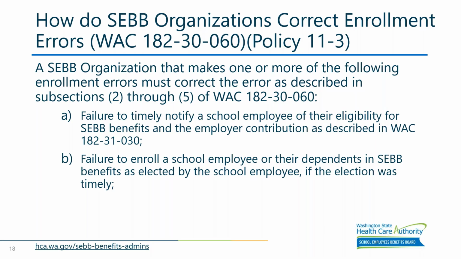This is the one where you've forgotten a dependent, or there was supporting documentation and the DV didn't get put on the account, or the employee had a SOE and they were trying to add a dependent to dental coverage because they lost other coverage throughout the year. This would be pretty much anything that would be manually input by a benefits administrator where there was an action taken that resulted in enrollment not occurring as it was elected by the employee. Next slide.